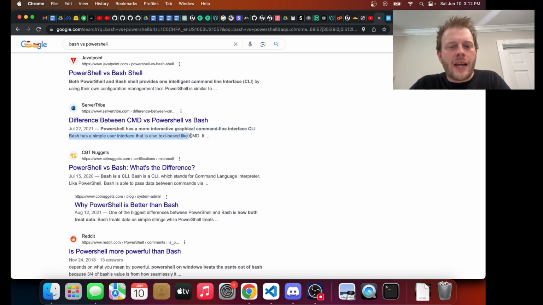Bash does use text. There are GUI tools to work with Bash, but they are not built into Bash itself. They're external. And that's okay. We keep things modular, and that keeps things lightweight so that the production system, when it's running, can have the minimal logic there. And that's good. That's good for a bunch of reasons. Security, portability, maintainability, modularity. The list goes on and on.